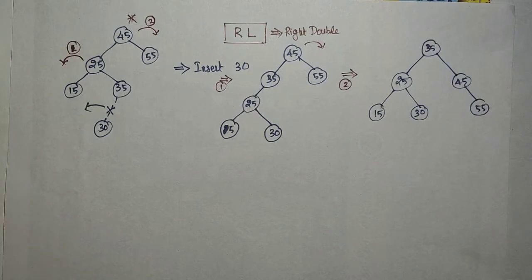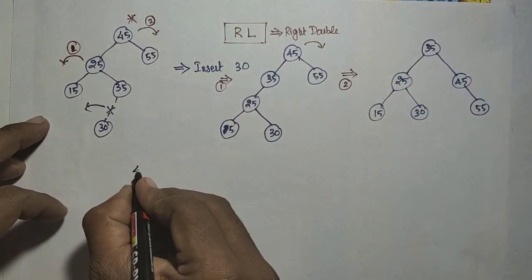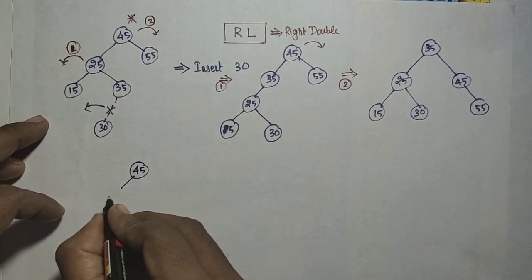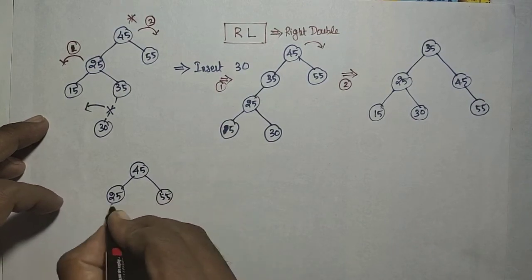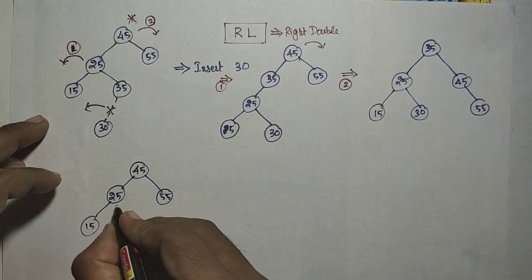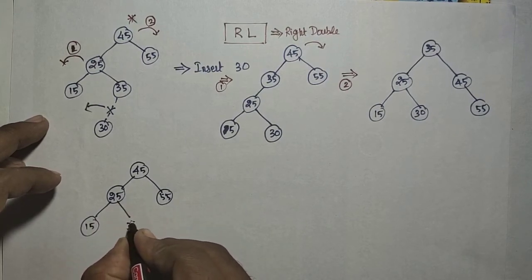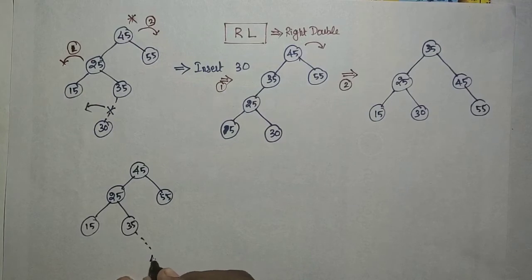Okay, in the same R of L, another situation is that 45 and 25 and 30, 55, now 15 and 35. Now if you try to add 40, the position of 40 is this one.